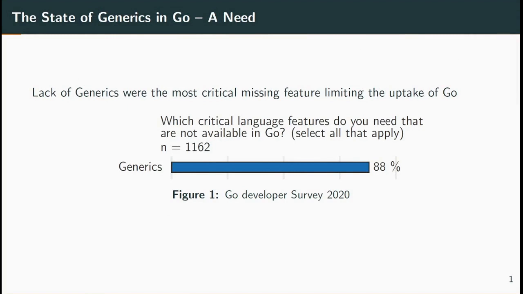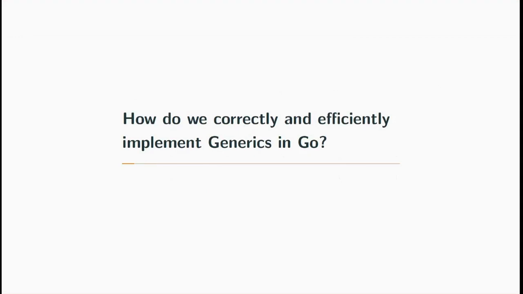Unfortunately, the language's lack of generics has been a pain point for many years. Of the respondents to the 2020 Go Developer Survey who said that Go was missing a critical feature that they needed, 88% pointed to the lack of generics, or about a fifth of all surveyed users. This was far higher than those who required better error handling or even null safety. So how do we correctly and efficiently implement generics in Go?